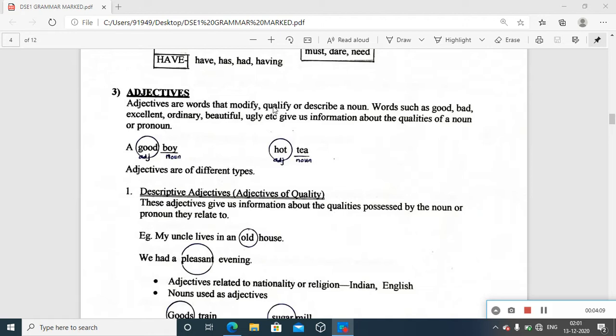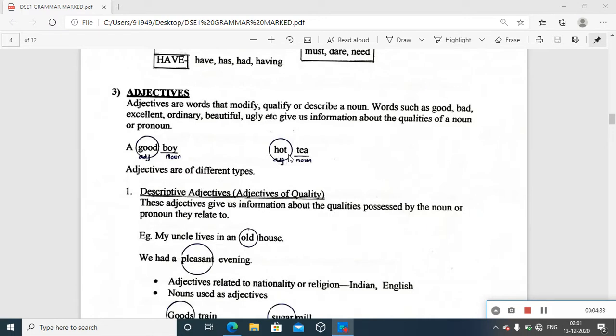So that is the basic idea we have to get. Additionally you get some information about the noun that it is attached with, and only in that case a word can function as an adjective. It has to qualify, it has to tell something about the noun which it is attached with. And the next one you can see here, tea. We know it's a noun, it's a name of something. So tea, and what kind of tea? It's hot tea.